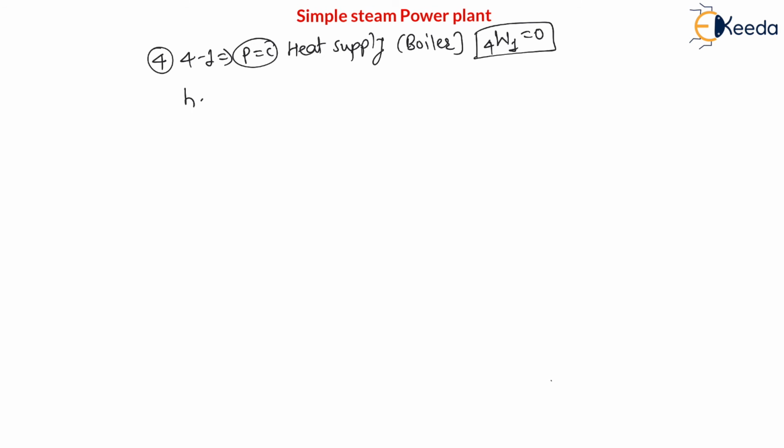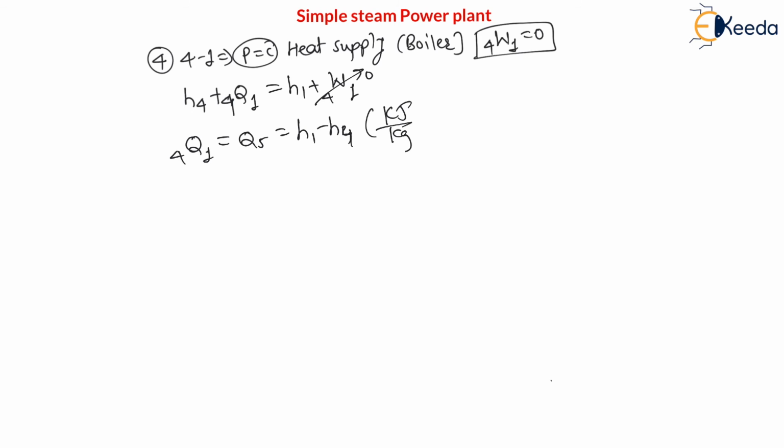Therefore we can say H4 plus heat 4 to 1. Here 4 is initial, 1 is final in boiler, is equal to H1 plus work 4 to 1, and work is 0 here. Therefore we can write heat 4 to 1, which is nothing but heat supplied in the boiler, is equal to H1 minus H4. The answer will be in kilojoule per kg.